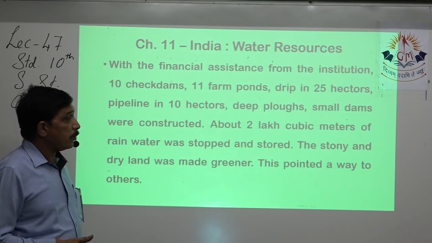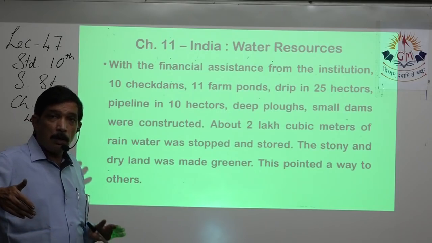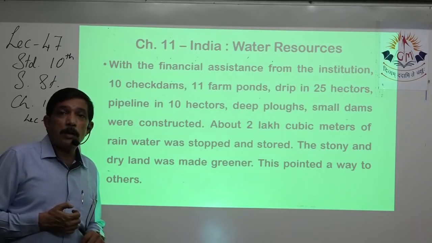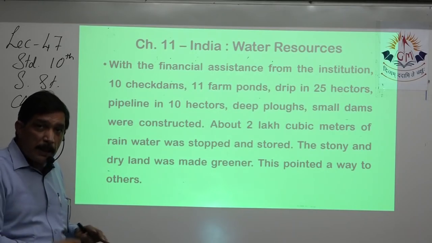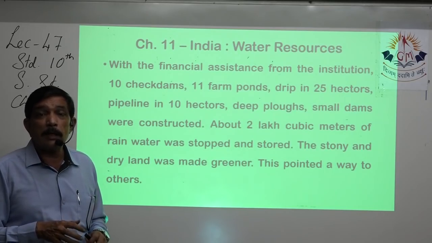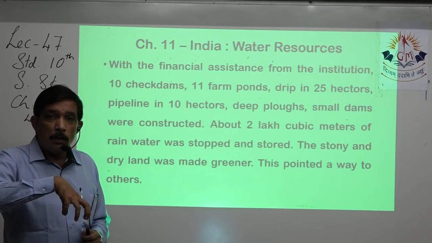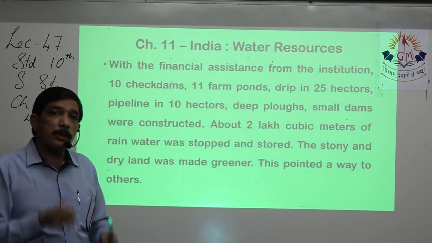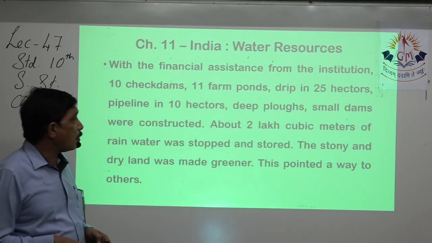Deep plows, that means when the sowing is done, it's plowed quite deep and seeds are grown deep in the ground, so that the roots of the crop grow deep and they suck up the moisture which is present in the ground.